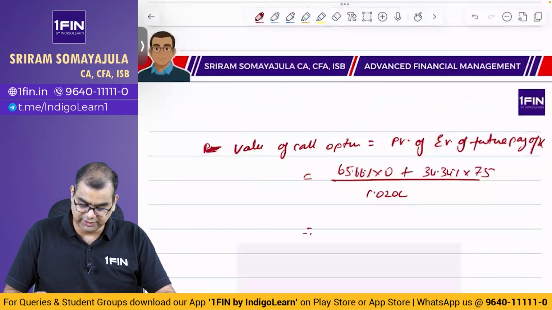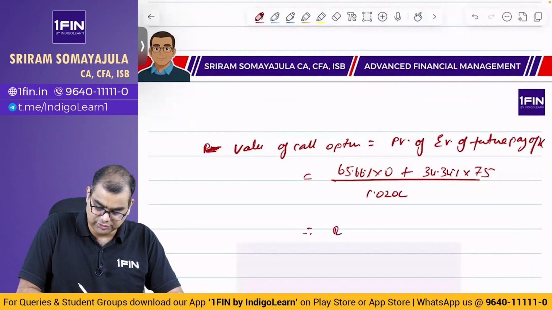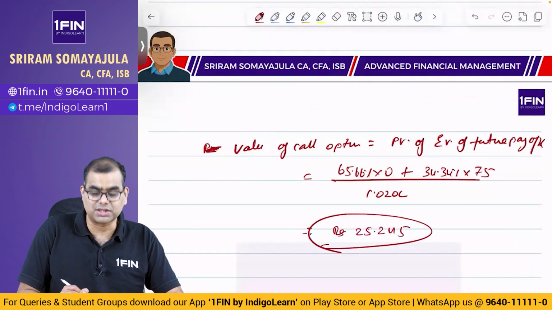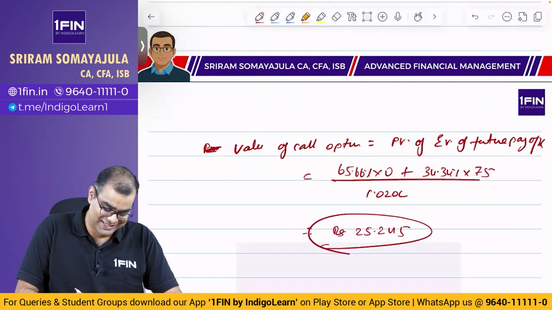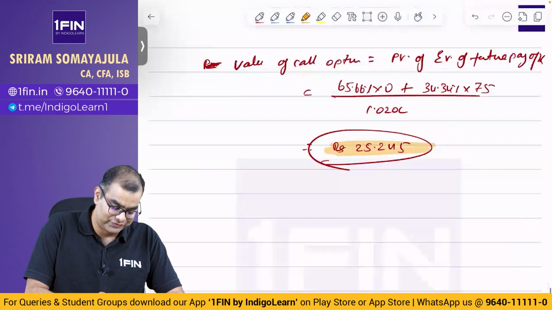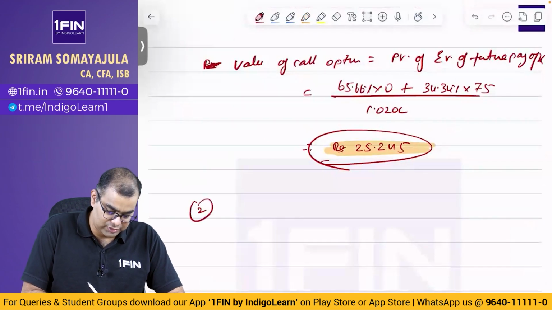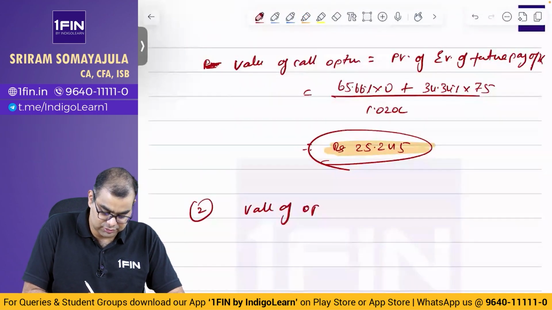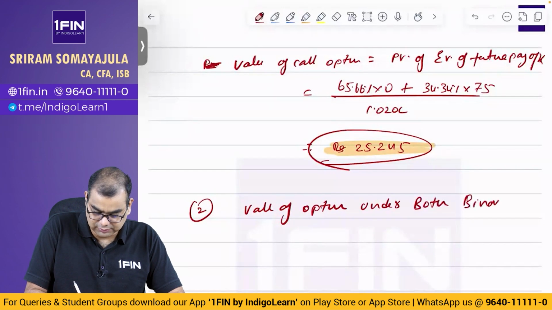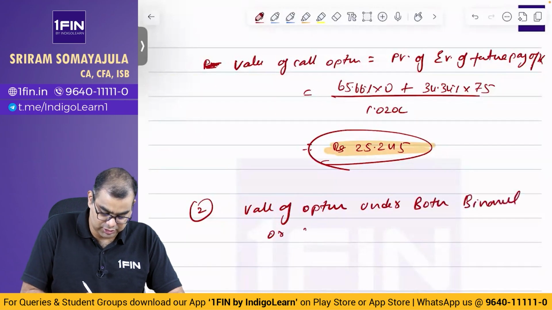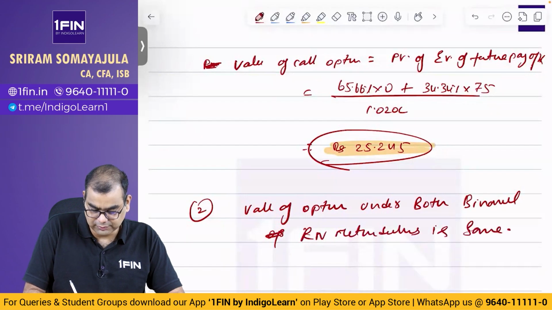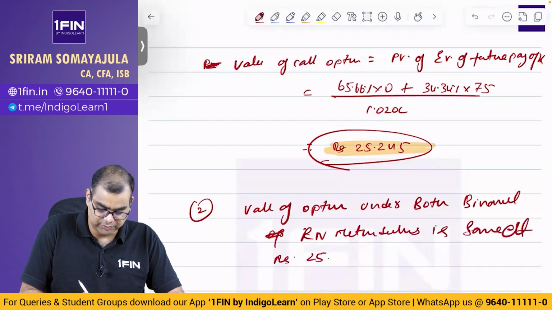That is equal to 75 into 0.3434 divided by 1.0202, that is equal to rupees 25.245. Yes, same as the one. Okay, we've got all the same answer. So the second, value of option under both binomial and risk neutral methodologies is same at rupees 25.24.